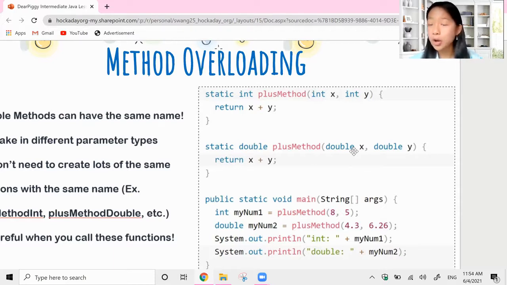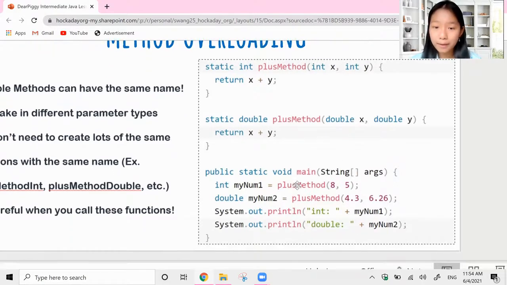Remember, integers are whole numbers, doubles are like decimals, right? So over here, they're both called plusMethod, right? But when we run them in our main function, we can use the same name and we get two different results, one by assigning it to an int and one by assigning it to a double.